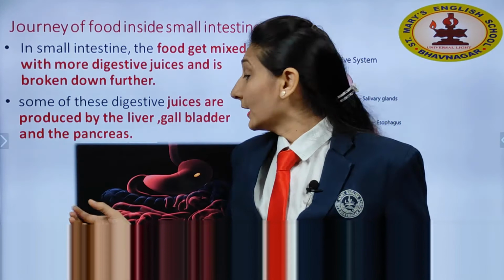In the small intestine, different digestive juices are mixed from the liver, gallbladder and pancreas, and finally food reaches the large intestine. Here the excess water is absorbed by the large intestine, and finally the food reaches the rectum, where waste materials are stored, and it comes out as feces from the anus. So this is how the full digestion process takes place.